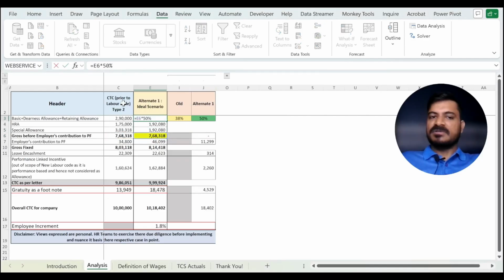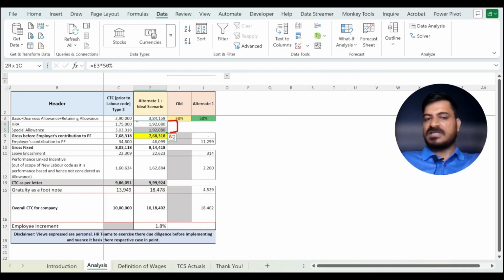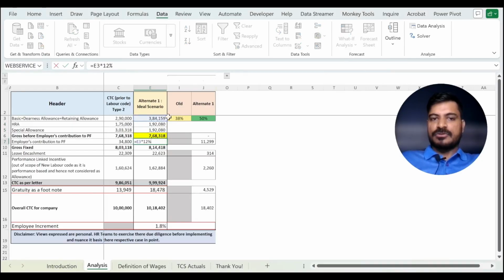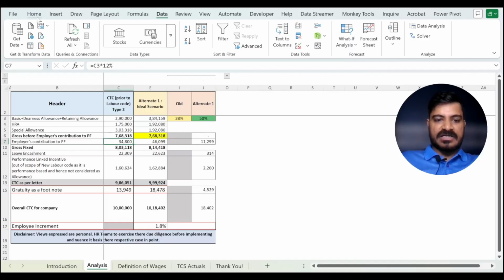Then we have taken 50% of this for basic, and we have further taken 50% of that for HRA and the balance as special allowance. The mathematics I have used is basically 50% of the remainder split equally between HRA and special allowance, so that this forms the balance 50%. Now your employer's contribution to PF is formula linked, so it moves from 34,800 rupees to 46,099 rupees, which is 11,299 rupees extra money that flows on your behalf to the government account.